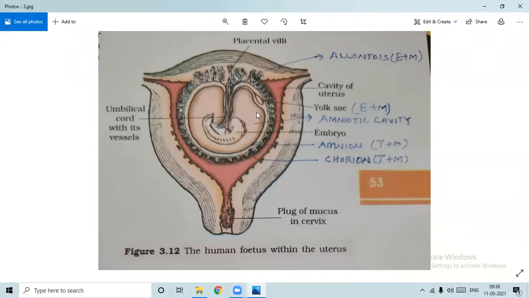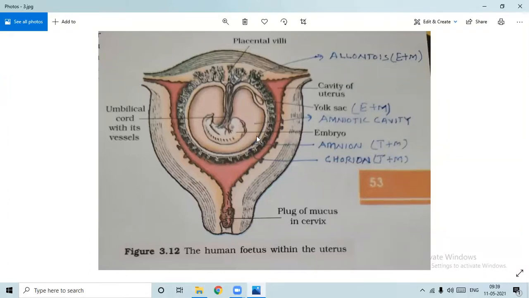So this is how development of the fetus takes place inside the uterus, right? When the fetus is fully developed, then a fetus ejection stimulus originates, and that stimulus is from the fetus itself. For 9 months, the fetus develops inside the uterus of the mother, and that is known as the gestation period.